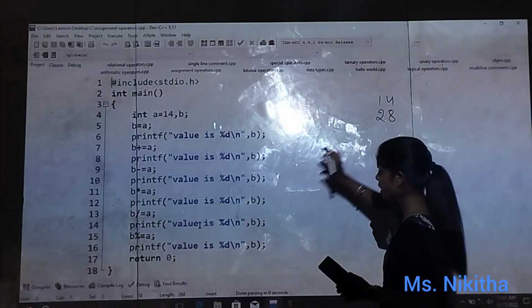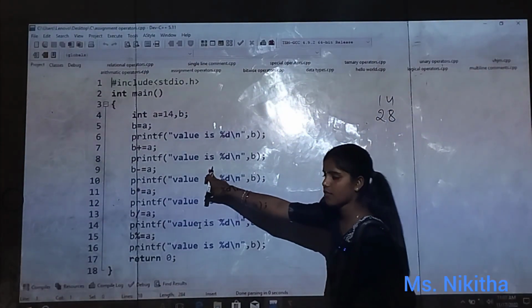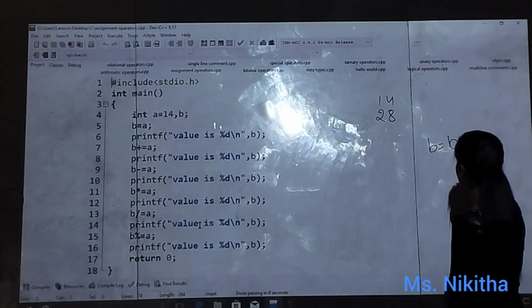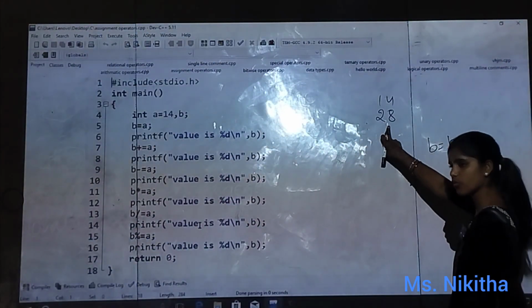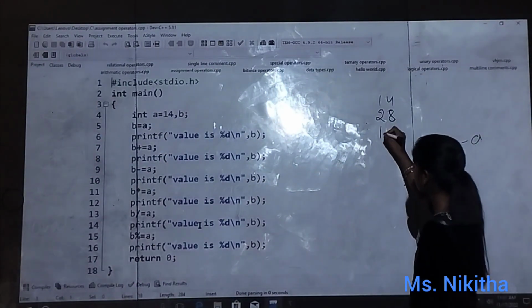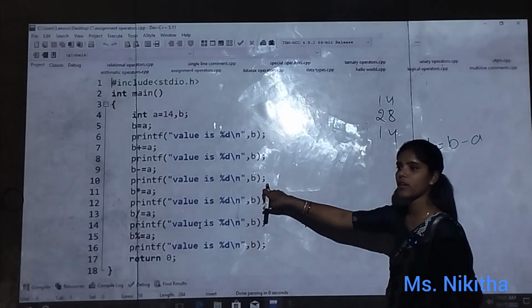So now the value of B is 28. B minus equals A means B is equal to B minus A. What is the value of B? 28. 28 minus 14. So what value will we get? 14. So this time it will print 14.